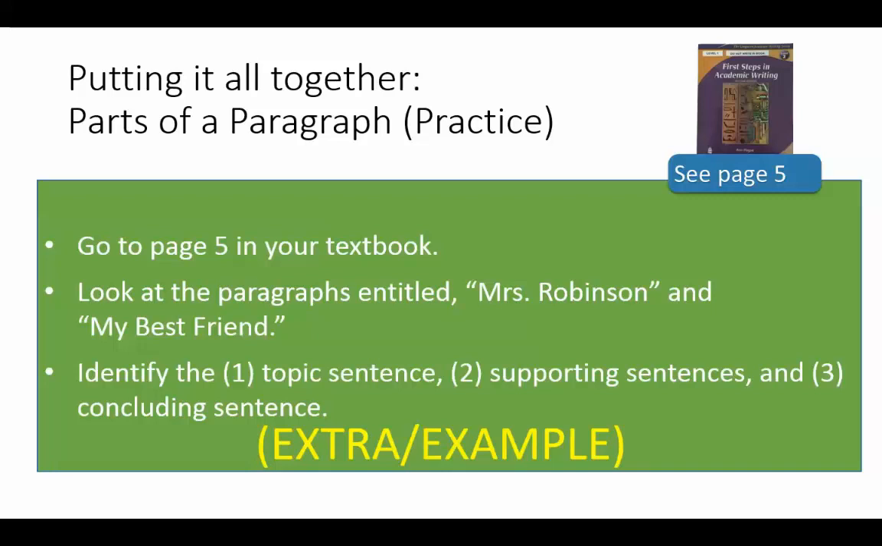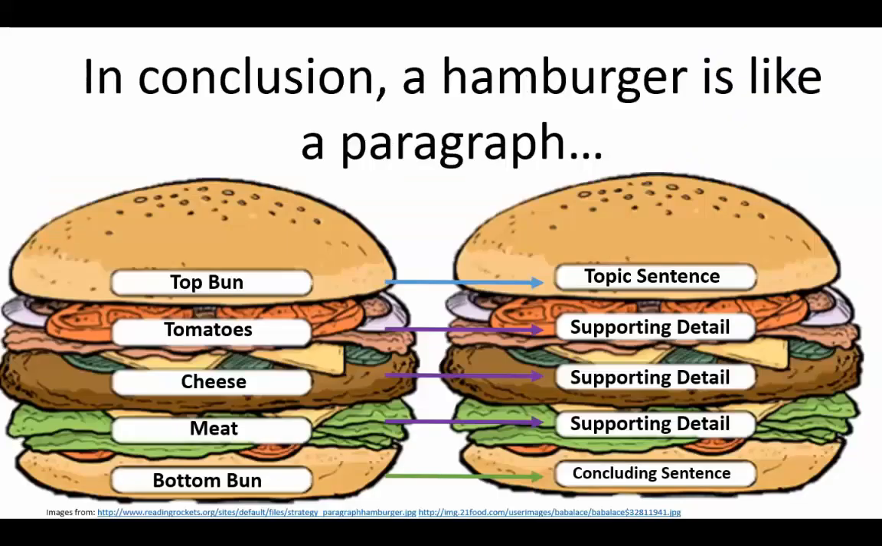So for both of those paragraphs, try to find the topic sentence, the different supporting sentences, and the concluding sentence. So pause the video and try to do that. If you're in class, we can discuss that once you finish. Now, just for a review, a hamburger is like a paragraph. So remember, the hamburger has these different parts: the top bun, the tomatoes, cheese, and meat, and then the bottom bun. In the same way, a paragraph has these different parts: a topic sentence, supporting details in the middle, and then a concluding sentence.